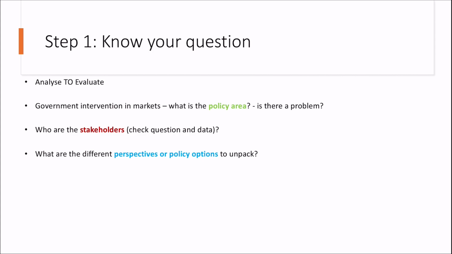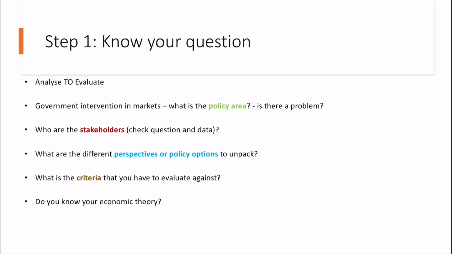What are the different perspectives or policy options to unpack? This is something that's occurred through previous years' questions. Typically, the questions have been option 1 or option 2, evaluate costs and benefits of both, break down why they could work or could not work, and come to a conclusion. What's the criteria that you're evaluating against? Make sure you're clear about what our benchmark is here, and that's actually going to come up in today's video. Do you know your theory? Make sure you're clear with your macroeconomic theory.